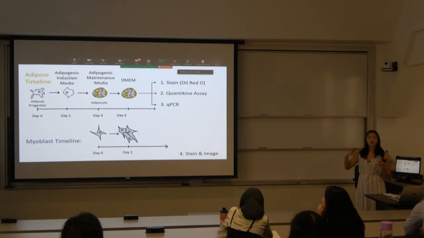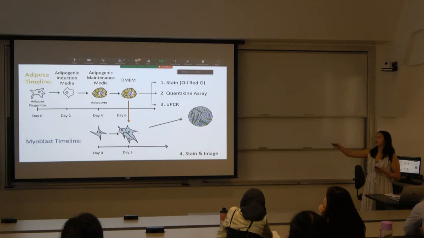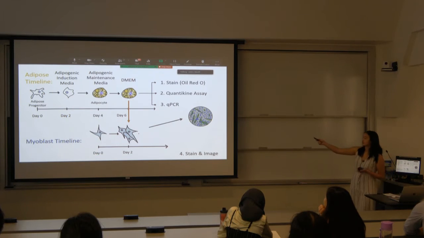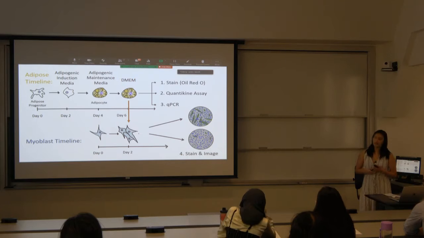After we did that, we wanted to see and quantify whether or not our myoblasts differentiated into myotubes. You can see in the green, these myotubes represent that, or whether they did not grow.